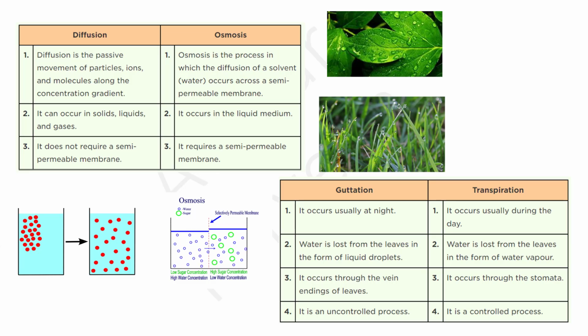Whereas transpiration happens in daytime, and water is lost from leaves in the form of water vapor. That's why you can see water on the surface of the leaves, as it is occurring through the stomata, and it is a controlled process. This process can be controlled by the plant.